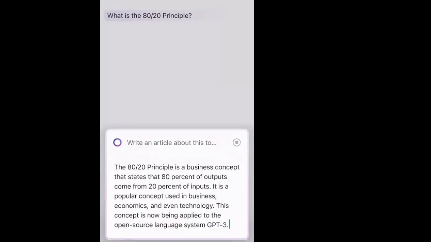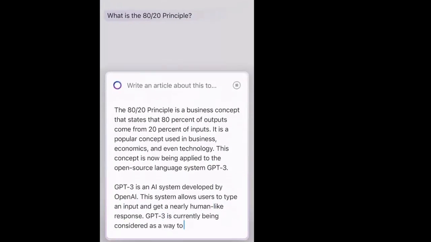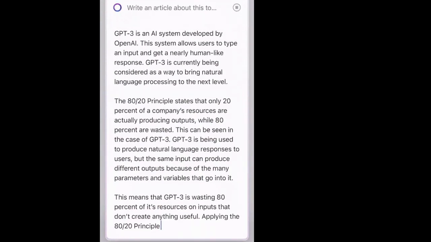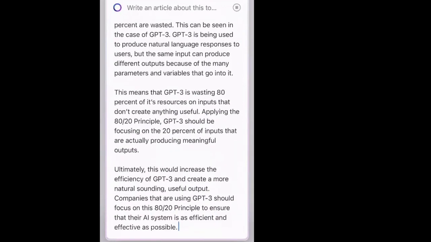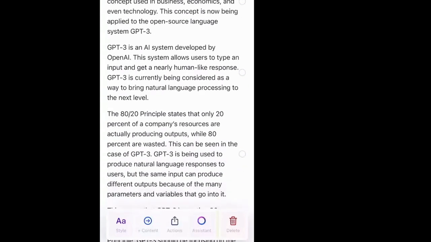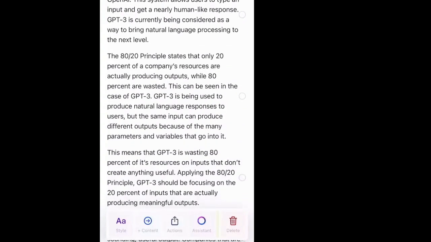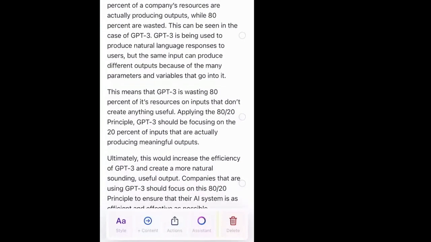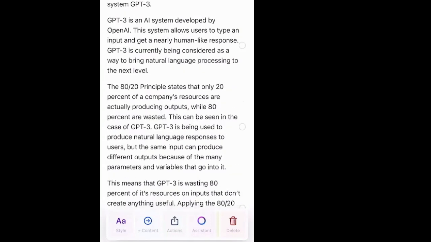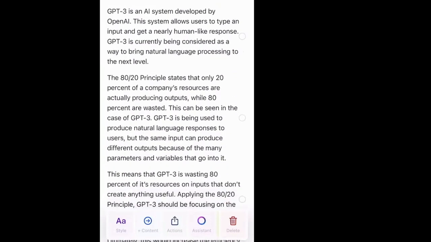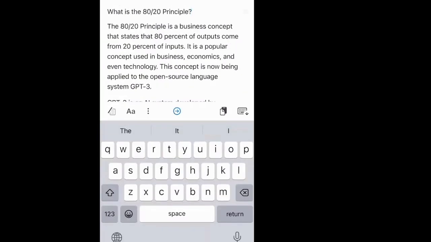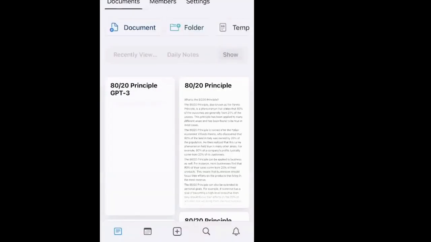But you'll notice that what it did here was it addressed GPT-3, which I didn't ask it to do in the question. So it's picking up from the title, and it's talking about how GPT-3 uses the 80-20 principle, apparently, in the sense that it doesn't draw on all of the information out there. It's got some kind of engine that analyzes. Now, whether that's true or not, I don't exactly know, but at this point I could go research it to find out. But this is what it's trying to do. It's trying to say, you want to talk about 80-20, you want to talk about GPT-3, let me address both of those things in this article.